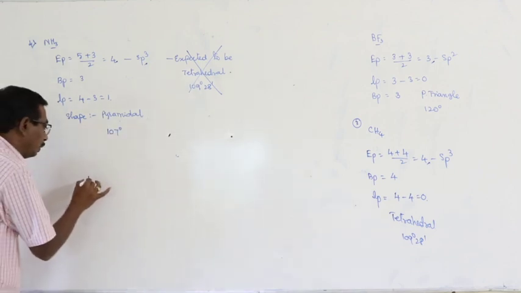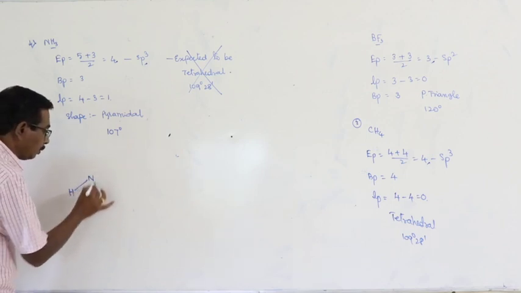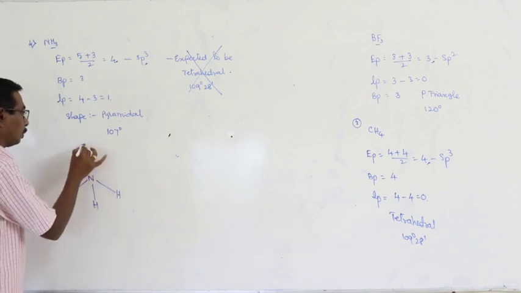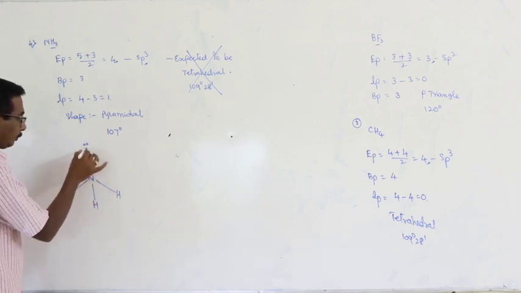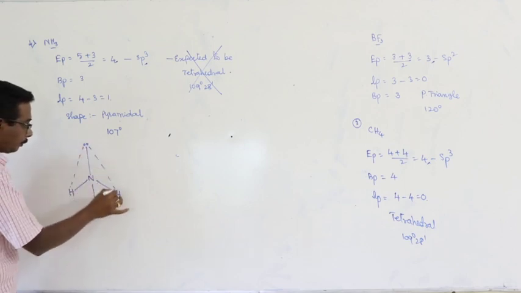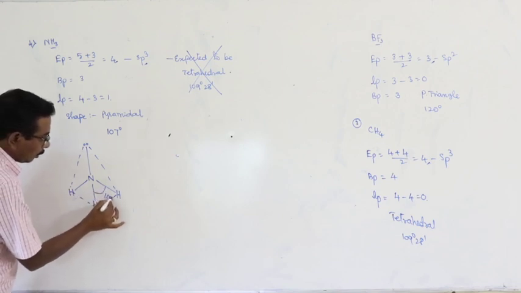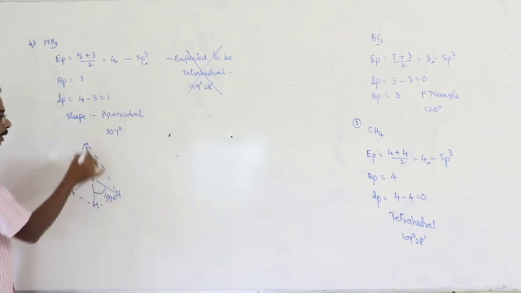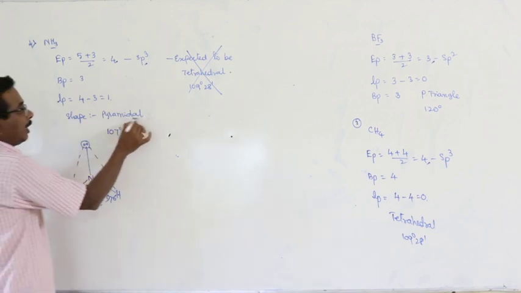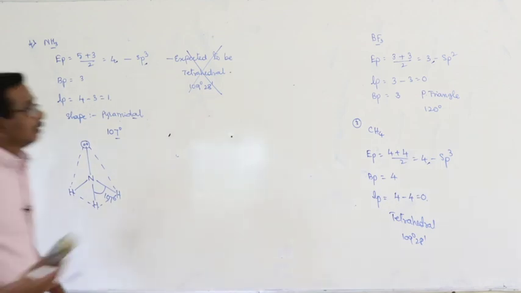And now this is the ammonia molecule. Angle 107 degrees. Here this is the lone pair, these are bond pairs. Shape of the molecule pyramidal. Bond angle 107 degrees.